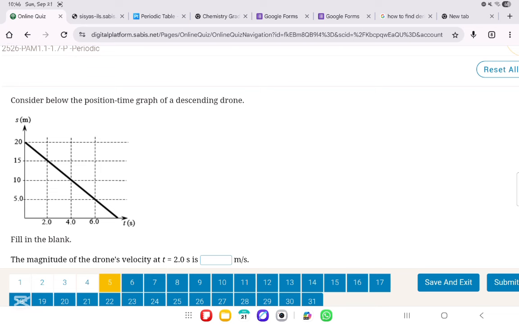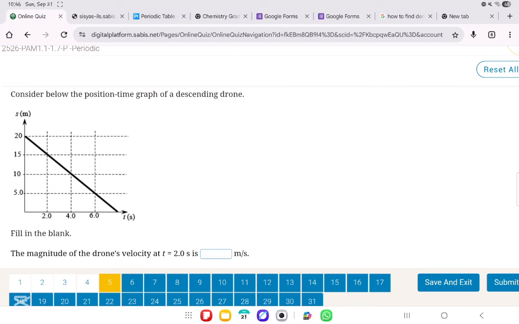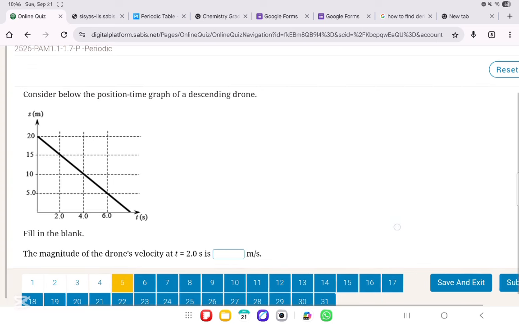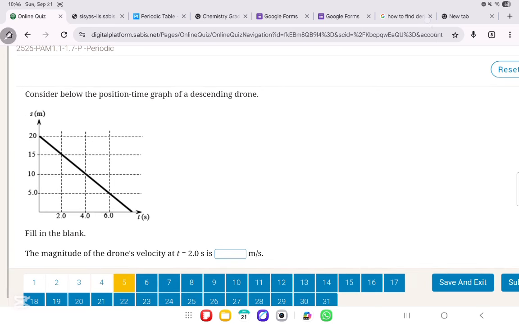We'll move on to question number 5. What does it say in question number 5? Consider below the position time graph of a descending drone. What do they need from us? The magnitude, not the value, the magnitude, because the magnitude you always put in absolute value, no matter what answer you get. So let's find the velocity.